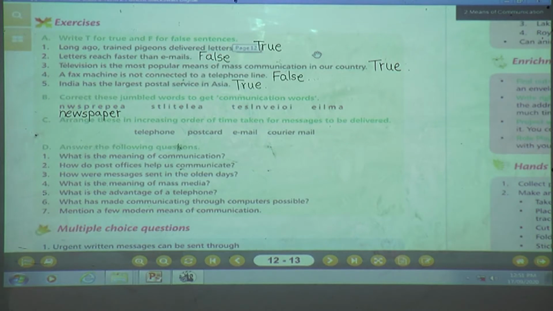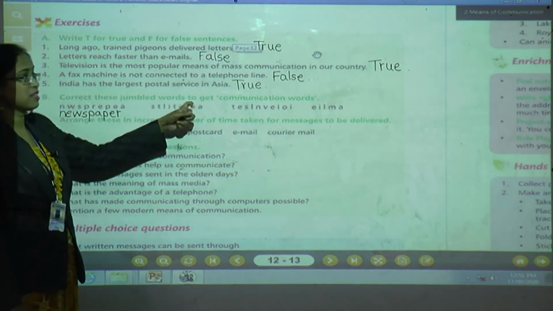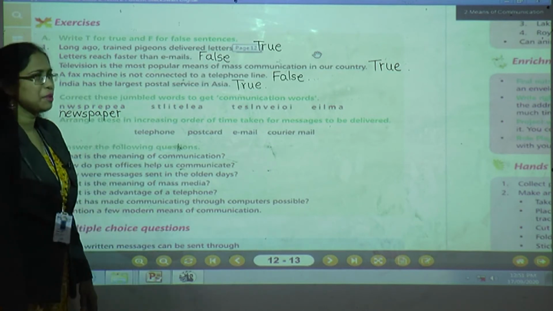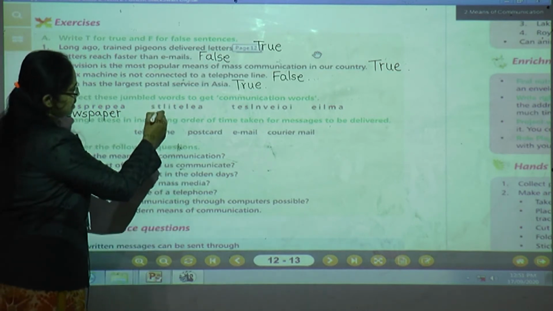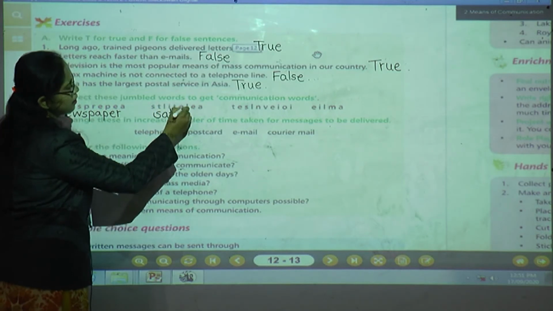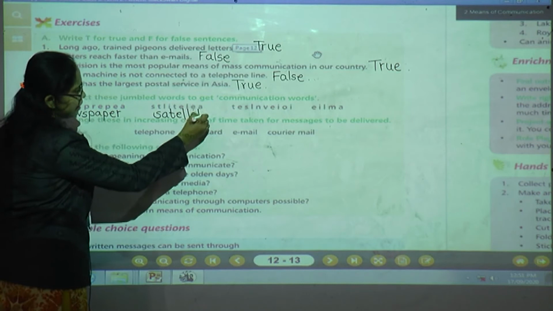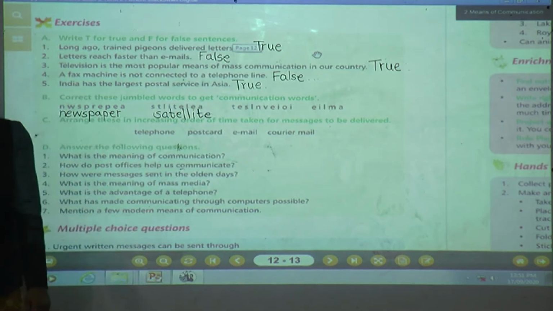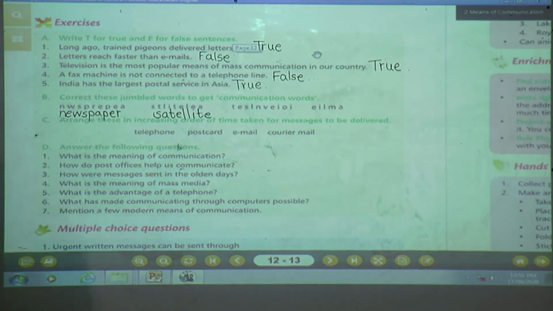S-T-L-I-T-E-L-E-A. What will be the answer, children? What will be the communication word? Yes, satellite. Tell me the spelling of satellite. S-A-T-E-L-L-I-T-E. Satellite. Done, children? Did you write it? Yes, done.